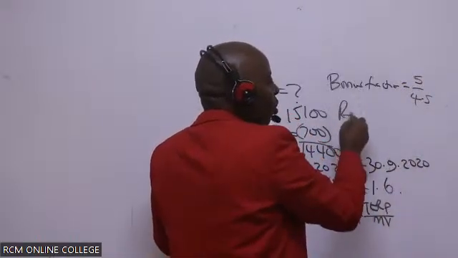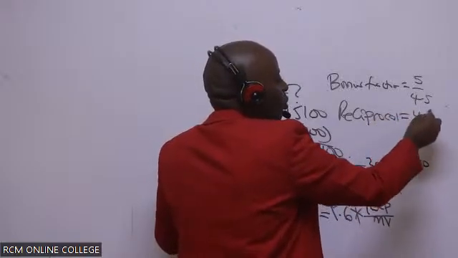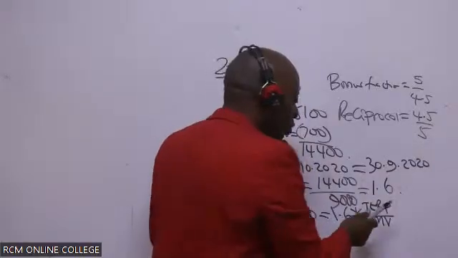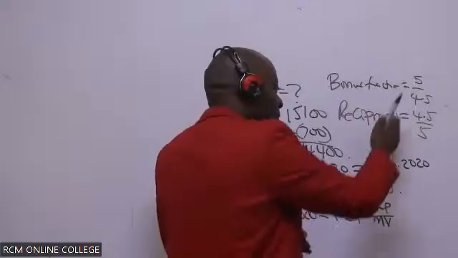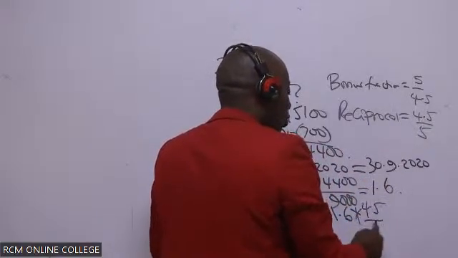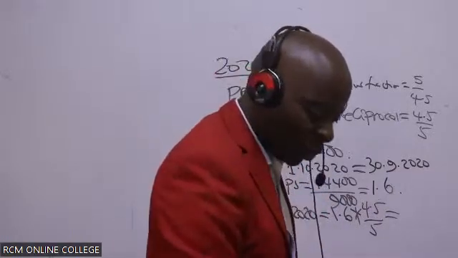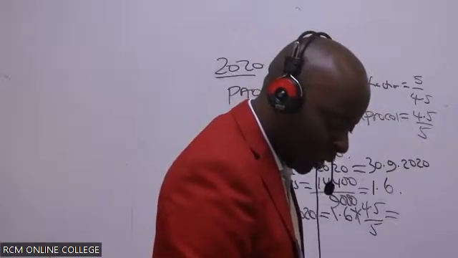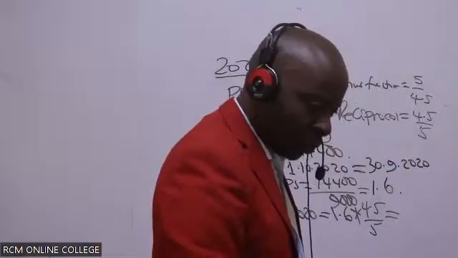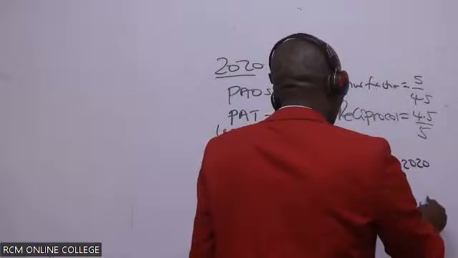So to reciprocate is to change the denominator to become the numerator. The reciprocal will be 4.5 over 5. So this is what you bring here: 1.6 times 4.5 over 5, which will end up giving us how much here, somebody? The restated is 1.44. Thank you very much.